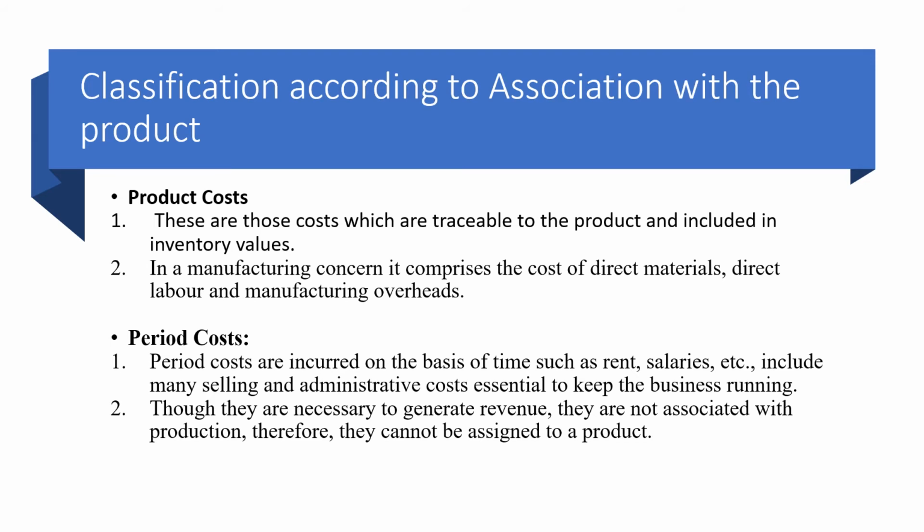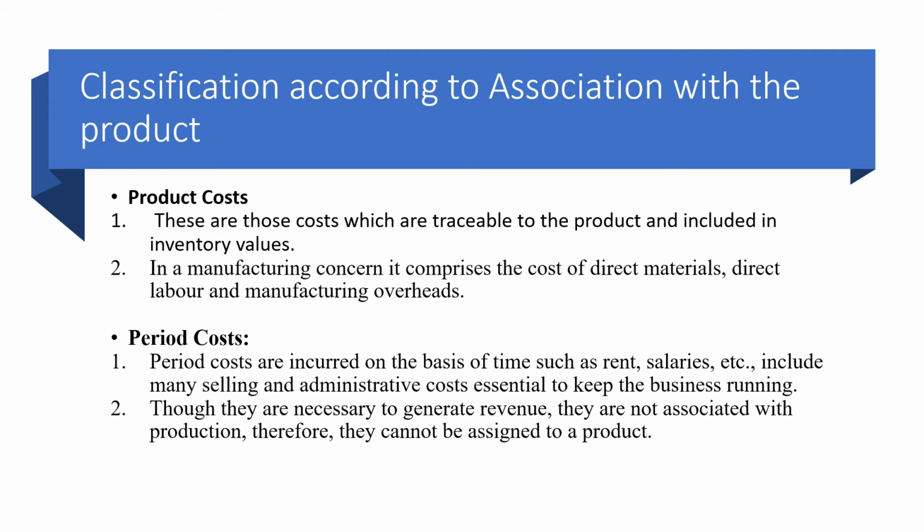In a manufacturing concern, it comprises the cost of direct materials, direct labor and all the manufacturing overheads. Period costs are incurred on the basis of time. So on the basis of the time such costs will be incurred.